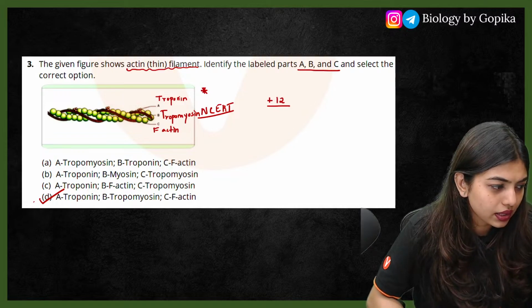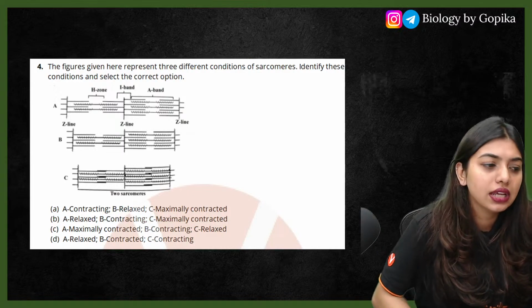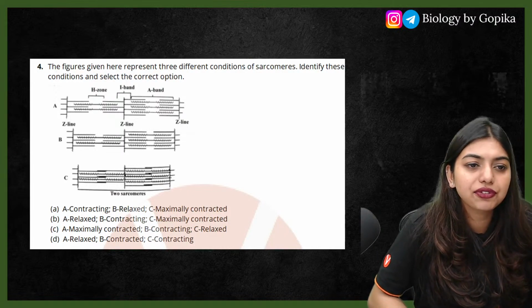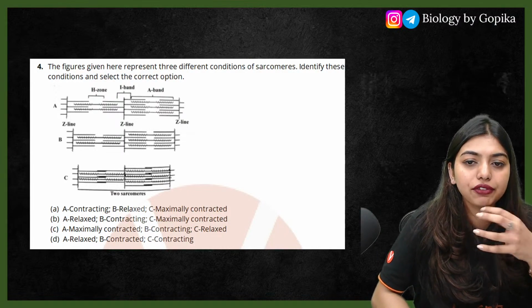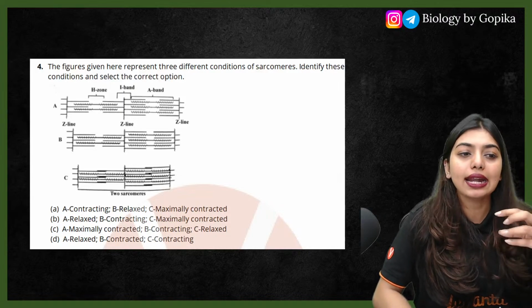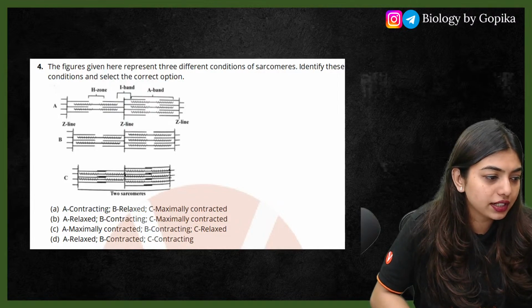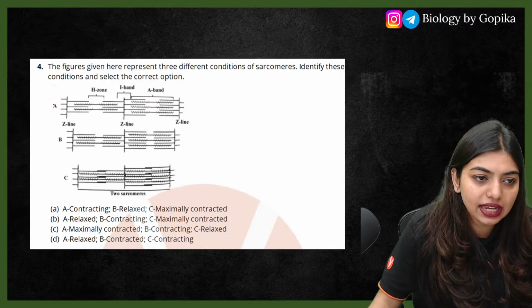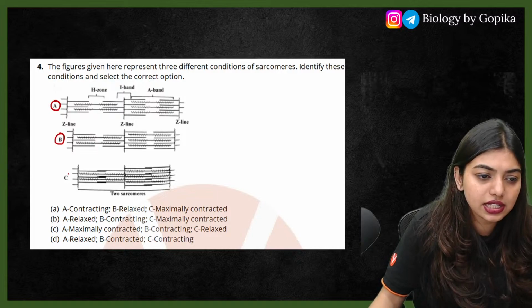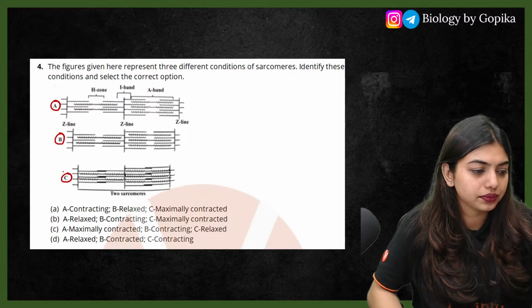Next question. The figures given here represent 3 different conditions of the sarcomere. Identify these conditions and select the correct option. You have A, you have B, and you have C. It's an easy question, so answer faster.